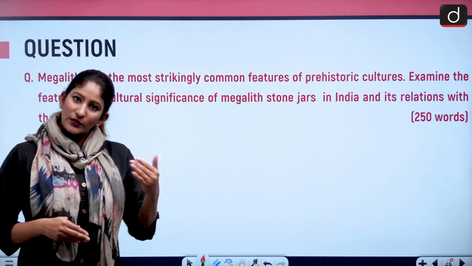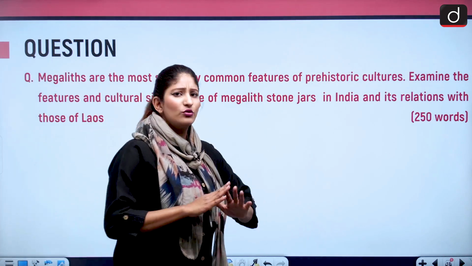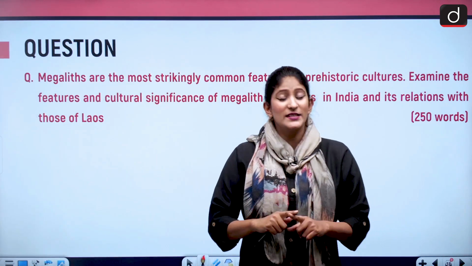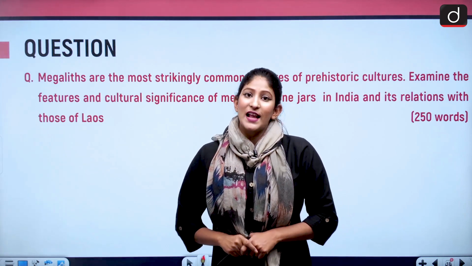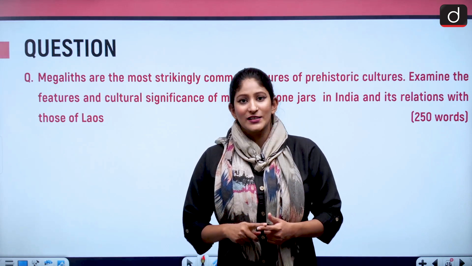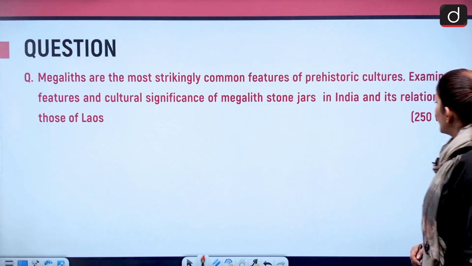For India with Southeast Asia, this can be on similar lines, not extremely significant, but still significant enough that India can use this as an identity of belongingness with Southeast Asia, right? So write it in 250 words.